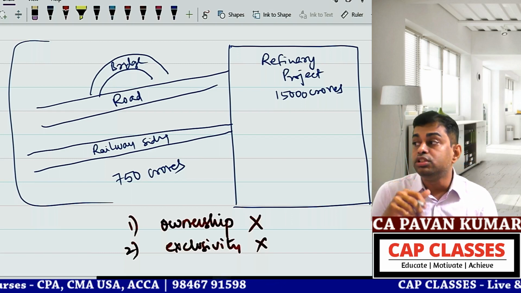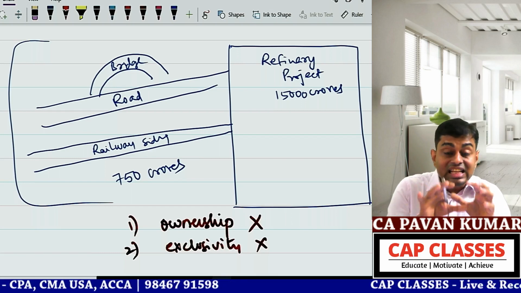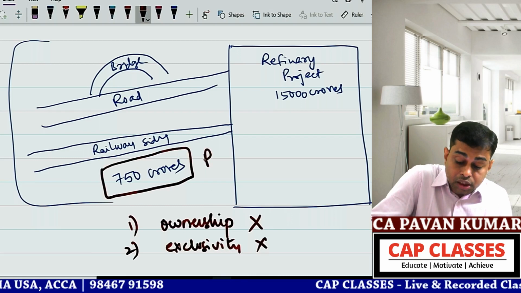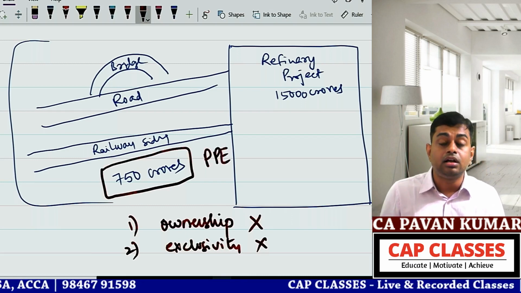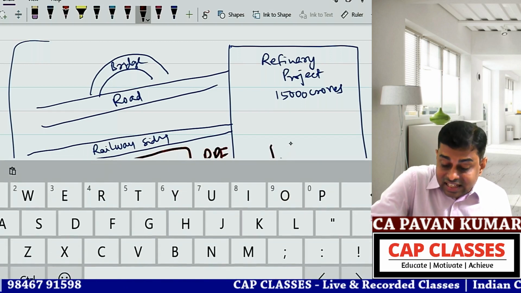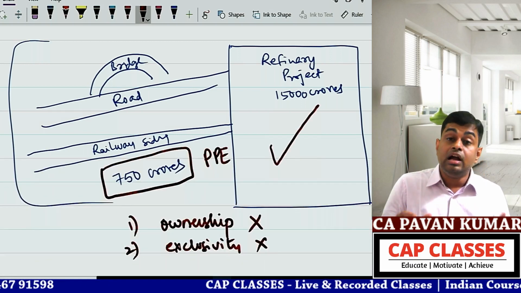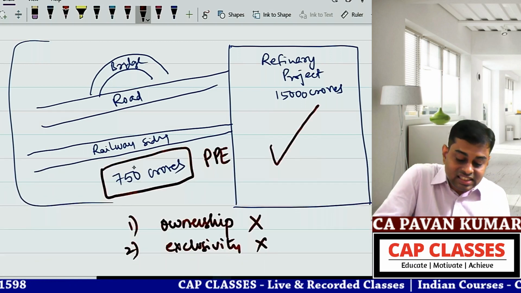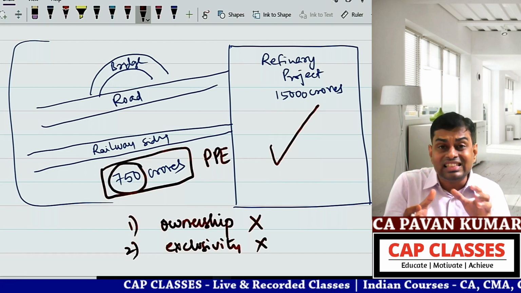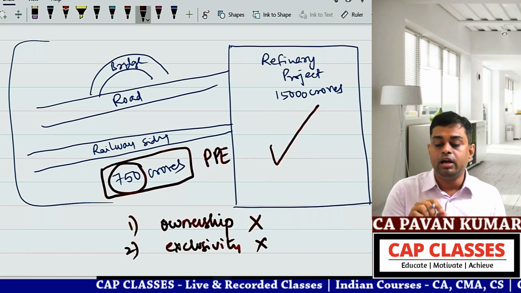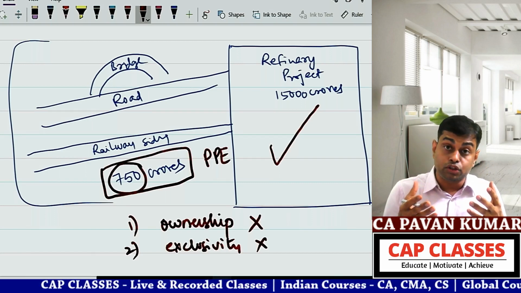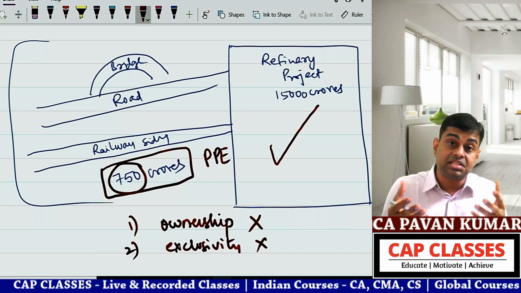So there is no exclusivity, public can use. Given these facts, do you think this 750 can be capitalized as property, plant and equipment? 99% of the students say no, but the correct answer is yes. And the beauty of the answer is this 750 as a standalone asset you cannot recognize. As a standalone asset, road, bridge, railway siding, 750 crores, in your balance sheet you cannot show because that doesn't make any sense.